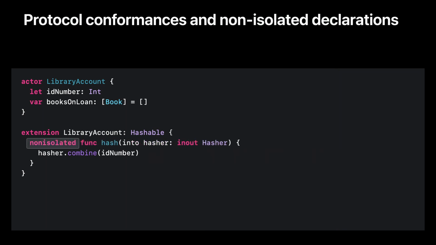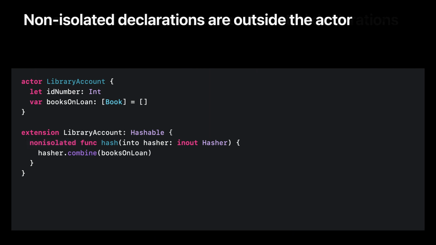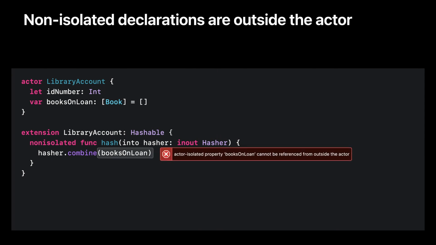Non-isolated means that this method is treated as being outside the actor, even though it is syntactically described on the actor. This means that it can satisfy the synchronous requirement from the Hashable protocol. Because non-isolated methods are treated as being outside the actor, they cannot reference mutable state on the actor. This method is fine because it's referring to the immutable ID number. If we were to try to hash based on something else, such as the array of books on loan, we will get an error because access to mutable state from the outside would permit data races.